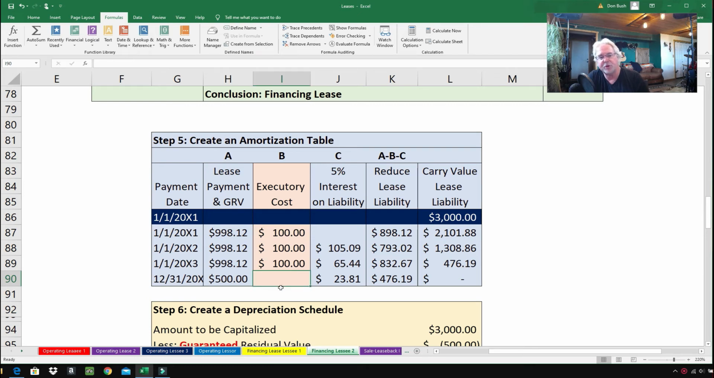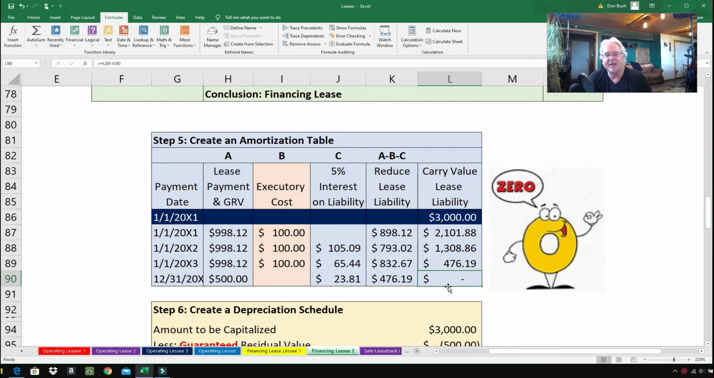So $500 is our guaranteed residual value. There are no more executory costs because the lease is now over. But there is interest because there was a lease liability. Whenever there's a liability, there's interest. So all you do to find this interest is 5% times the previous balance, and you get $23.81, not a lot of interest. And to reduce the lease liability, all you do is take 500 minus $23.81, you get $476.19. And so the lease liability is completely satisfied. We're zeroed out. So all you do is take $476.19 minus $476.19, zeroed out.